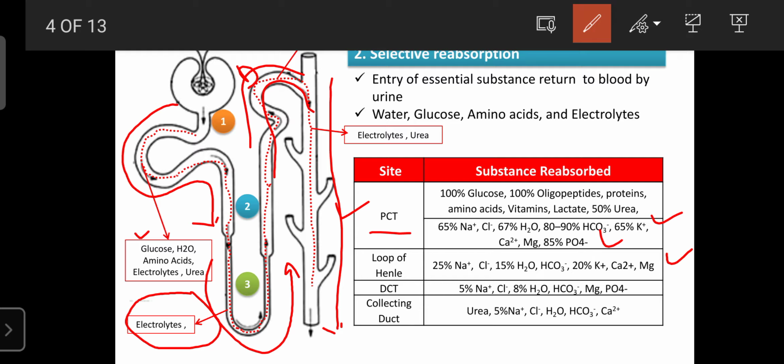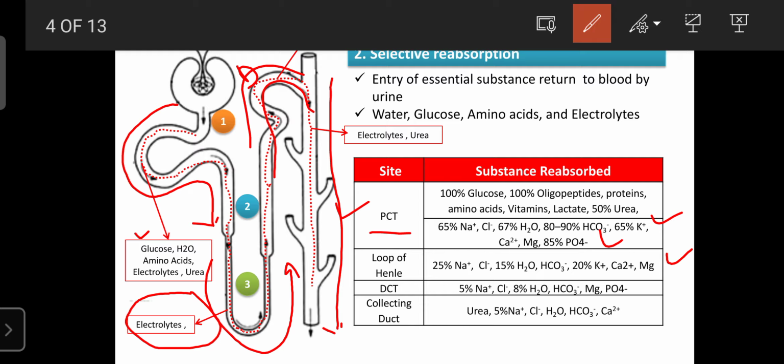The proximal convoluted tubule is the part of the nephron just after the Bowman capsule. Here maximum substances are reabsorbed. The wall of the proximal tubule mainly consists of certain channels, like sodium channels, chloride channels, sodium chloride channels, or sodium potassium ATP channels. Through these channels, the substances are absorbed.